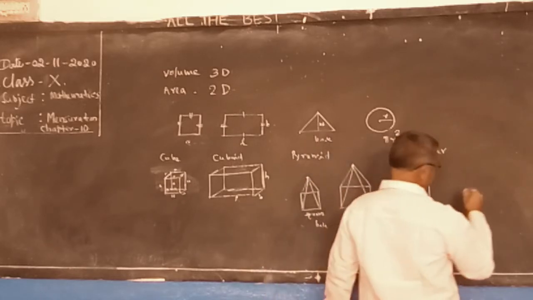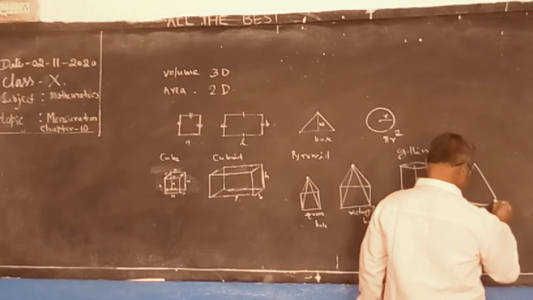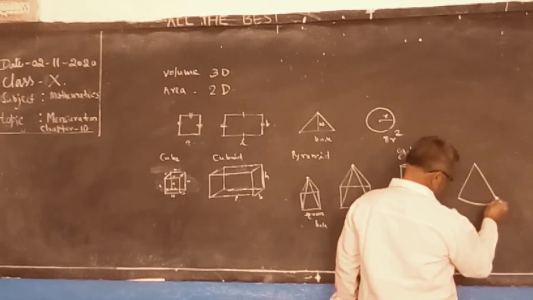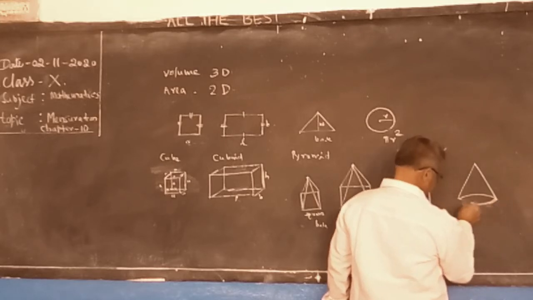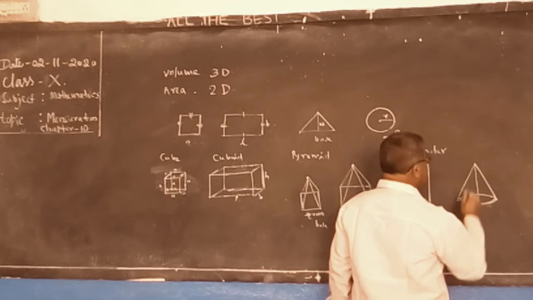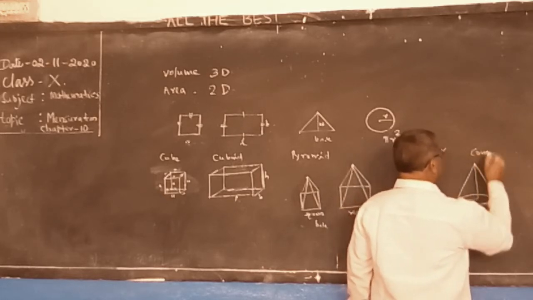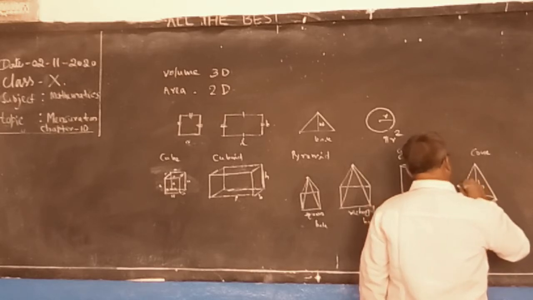Cone. In a cone, this is radius, this is height, this is slant height.